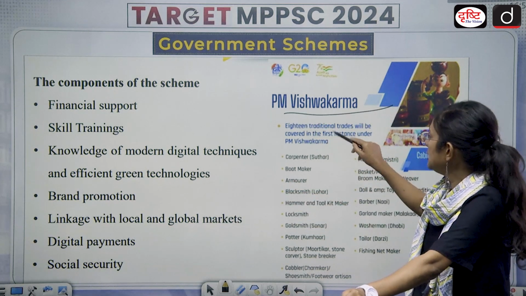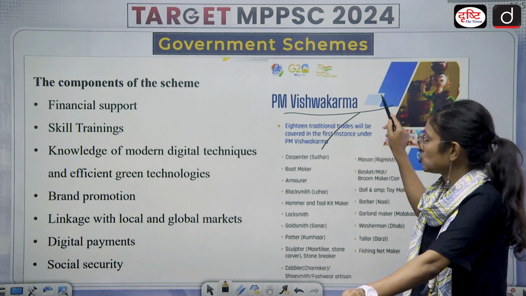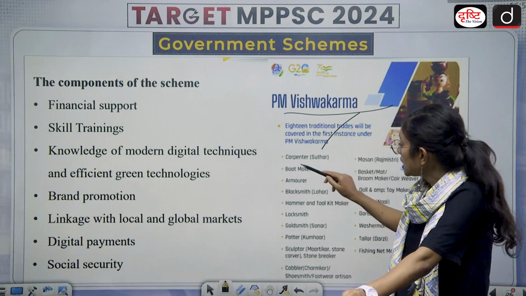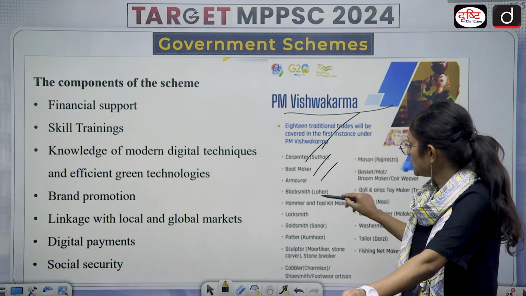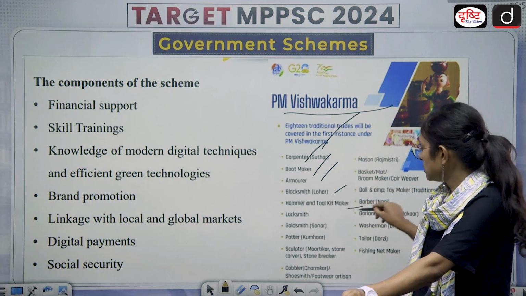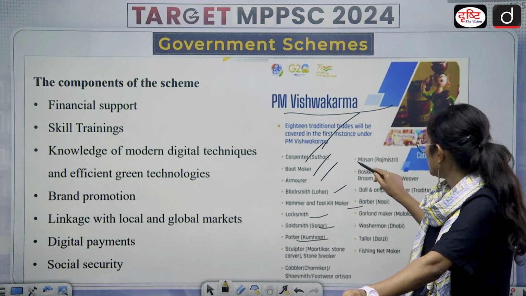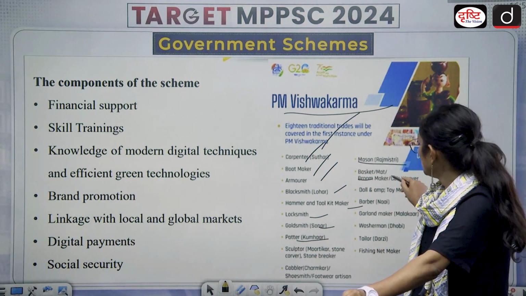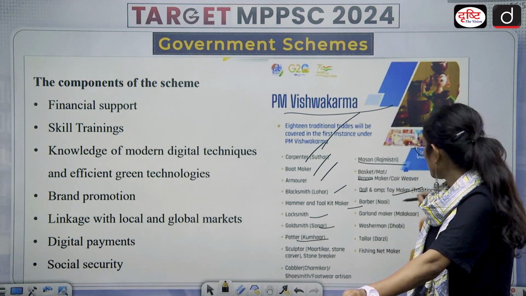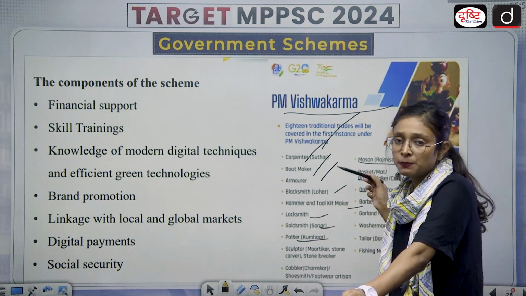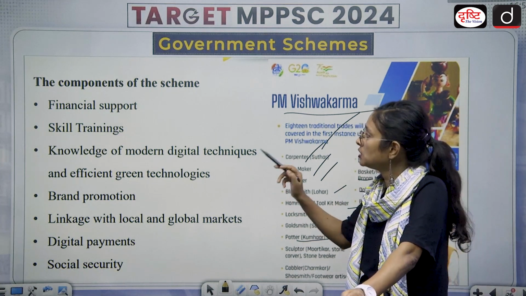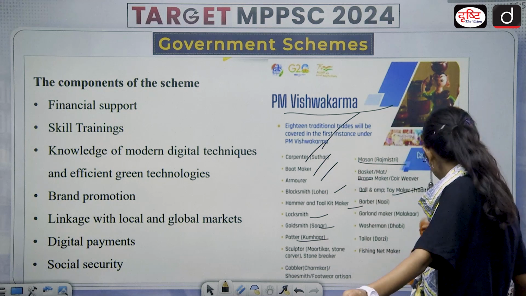PM Vishwakarma, 18 traditional trades will be covered. So what are the traditional trades? Carpenter, boat maker, armourer, blacksmith, hammer and toolkit maker, locksmith, goldsmith, sonar, potter, mason, then broom maker, doll and toy maker. So these are the people, these are the occupations which are covered under the Vishwakarma scheme.